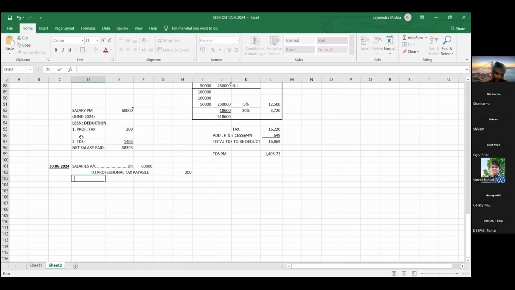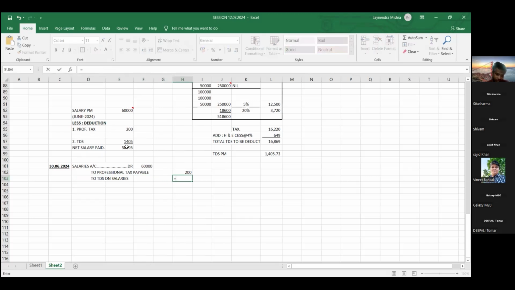200. In a similar way, friends, we have also deducted what? TDS. TDS also we have deducted. That also we have to pay to the government. That is also a liability for us. And liability always has which effect, friends? Liability always has credit effect. So TDS on salaries. How much TDS on salaries?